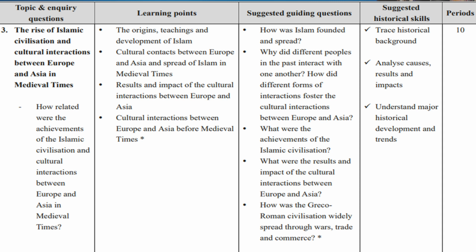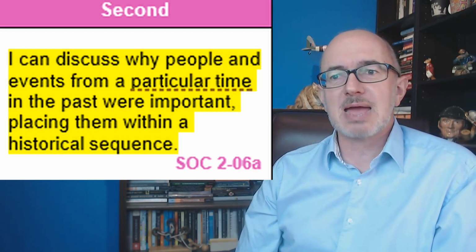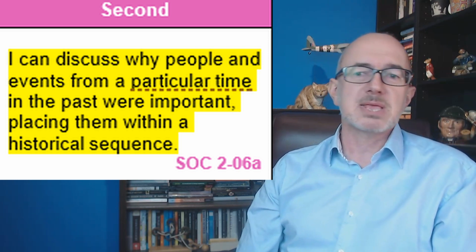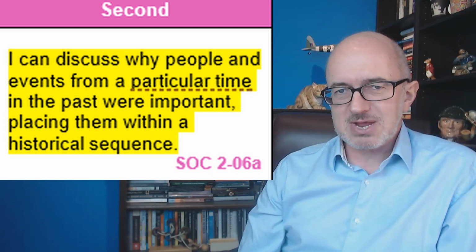The rise of Islamic civilization and cultural interactions between Europe and Asia in medieval times. Learning points, the origins, teachings and development of Islam. Suggested guiding questions: how was Greco-Roman civilization widely spread through wars, trade and commerce, etc., etc. There's a lot more detail there. Right, the second option. I can discuss why people and events from a particular time in the past were important, placing them within a historical sequence. Can you guess which one's from the curriculum for excellence?